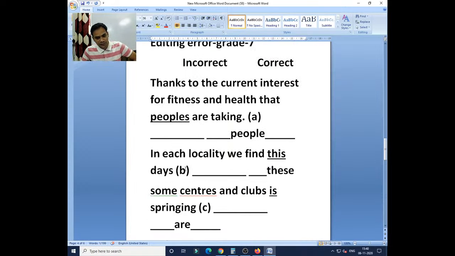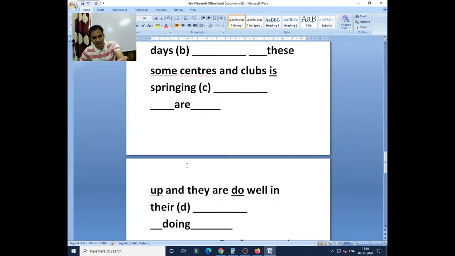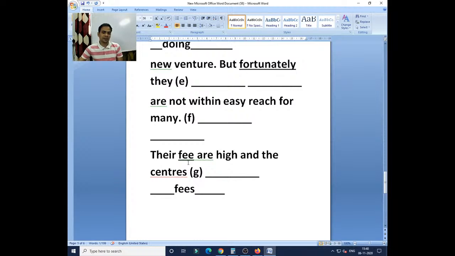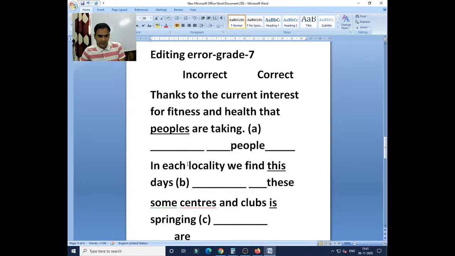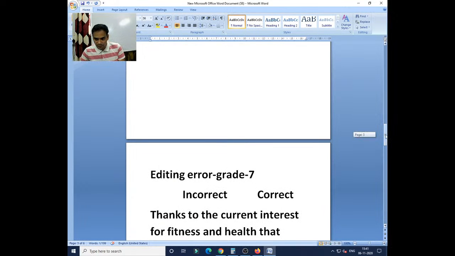So basically, what we noticed in this passage, you can see editing errors. In the noun form we found mistakes, singular and plural. Then, in most of the cases, as per subject verb agreement, we found instances of subject verb agreement, the noun and verb especially. When we read out the parts of speech, we came to understand noun and verb. Is it clear? So I am just showing you another passage.